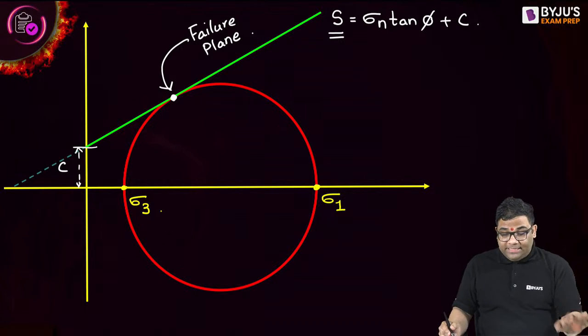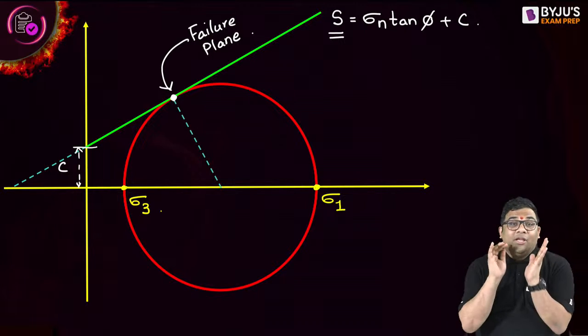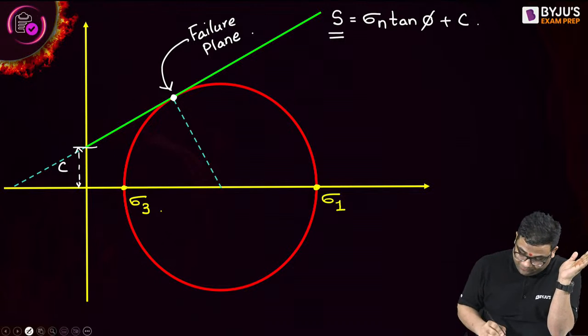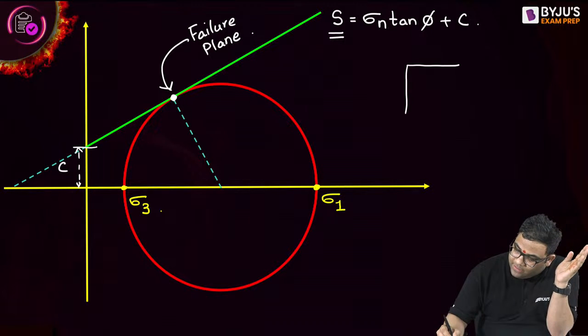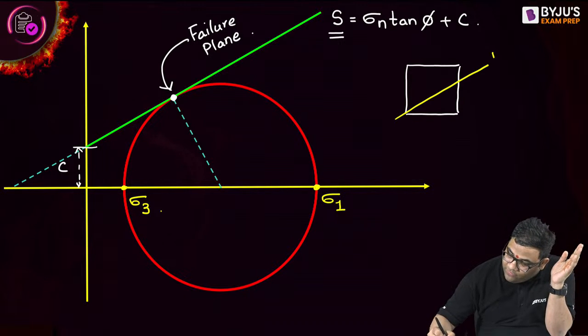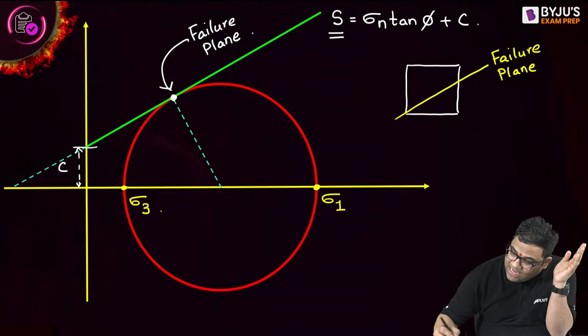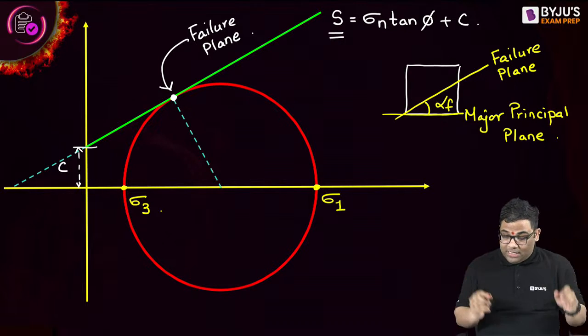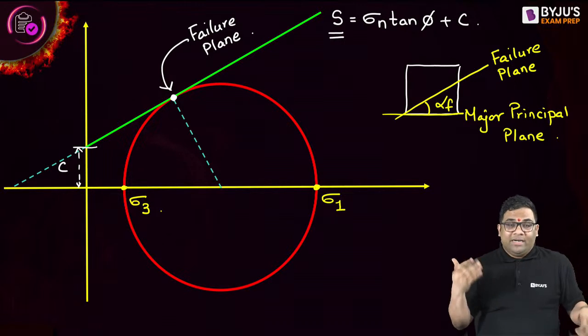Now if I want to see the angle of the failure plane with the major principal plane, here in this diagram, this was the failure plane. It was making alpha f with the major principal plane. Very good. Now remember that, anyhow you have understood in the Mohr circle.